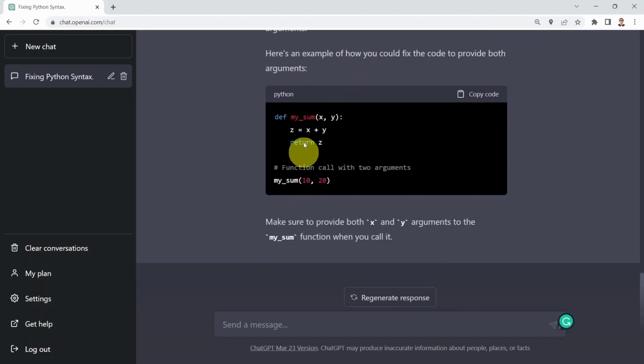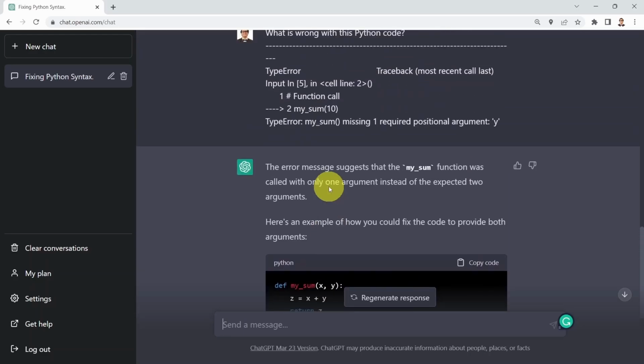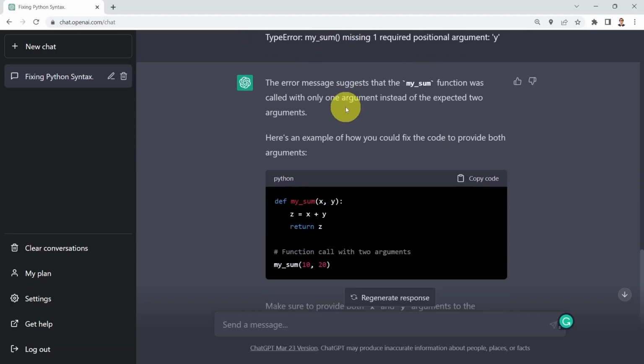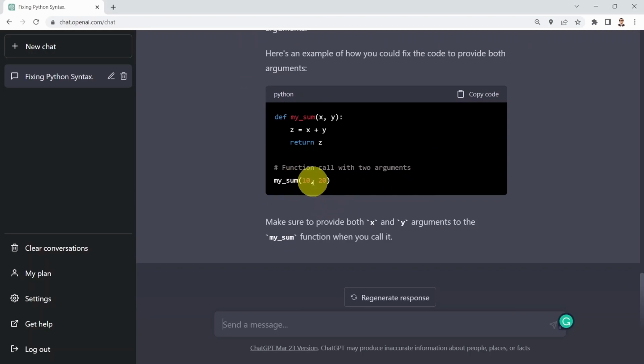Here it is going to tell you that to call that function, you need to send it two arguments. These are going to be 10 and 20. What you notice here is that ChatGPT actually used one of the numbers that we already included as part of our error message. It's actually pretty smart. So we're going to say 10 here, and then it added an additional parameter, which is 20. And it's going to tell you, make sure to provide both x and y arguments to the mySum function when you call it. Okay, pretty incredible because, again, first, the explanation is on point. It's described in plain English with examples, along with the correct code as well.